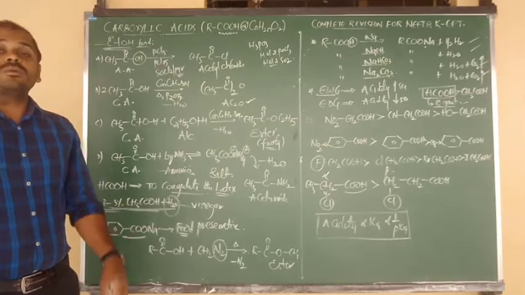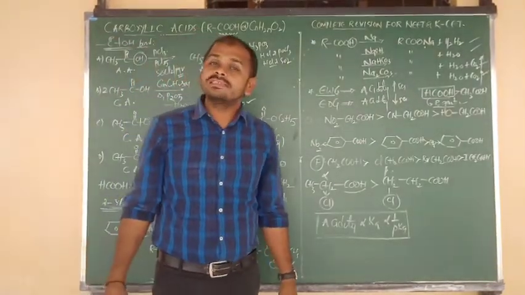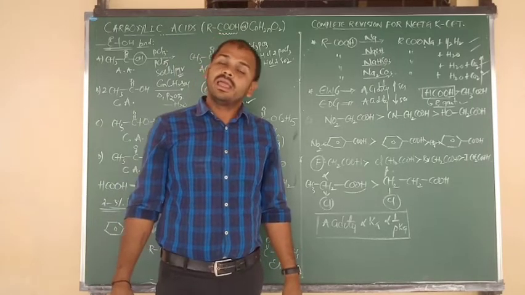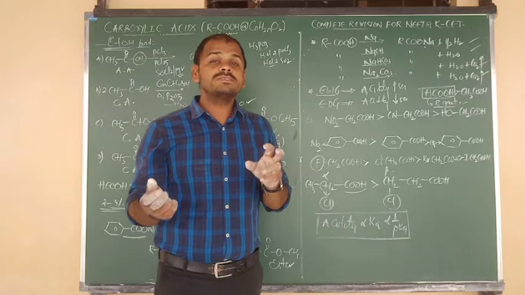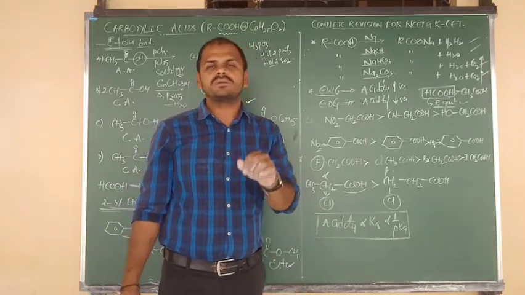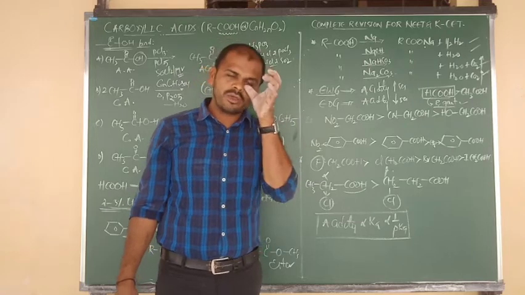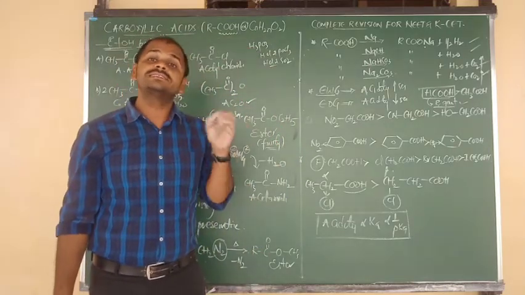And one more reaction is there, very important, beta, Claisen condensation. In that also we have to take 2 moles of ethyl acetate. That forms the product acetoacetic ester, or we can say beta keto ester. The reaction is important. If you want, you can ask me, beta. Beta keto ester is the product in which reaction? Claisen condensation.